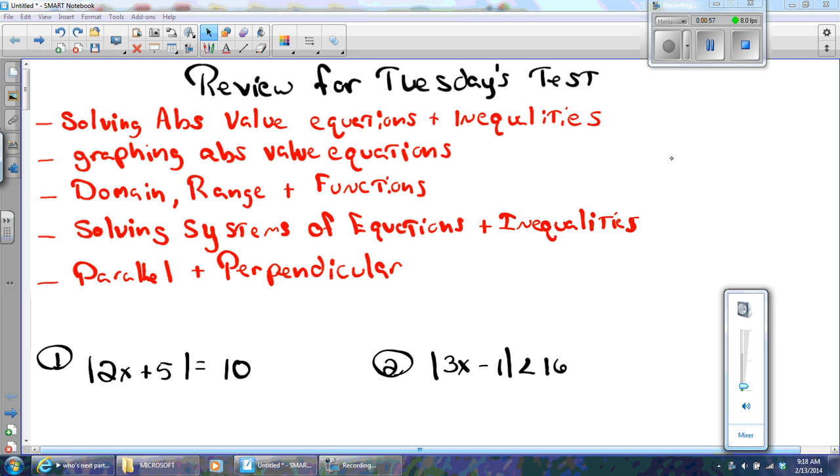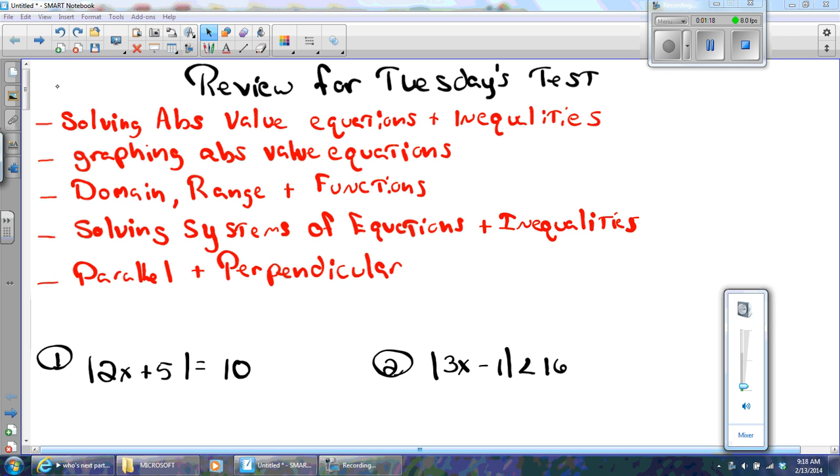This quarter's been so screwed up because of the snow days and continuity. We have to get this tested. We have to test on these materials and then move on to the next thing. But you have to prepare. It's not difficult. It'll take some time, but it's not difficult. Put down the Xbox controller or whatever it is that's distracting you and get it done.